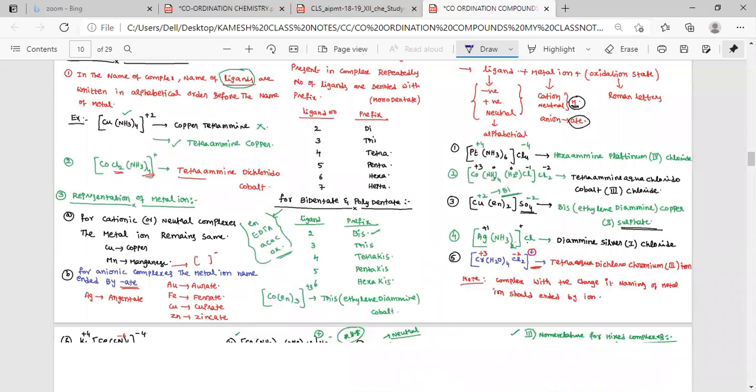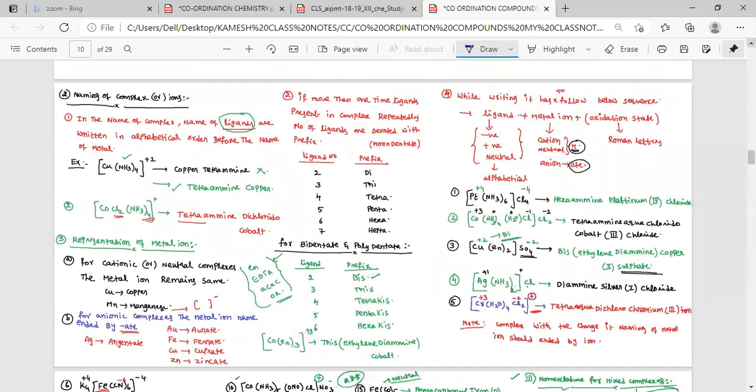Now, how to write the name of the complexes? Four ammines are there, tetraammine copper. Here you see, in the name of the complex, the names of the ligands are written in alphabetical order. First ammine you have to write. In this complex, it has chlorine and ammine. First we will write ammine, later we will write chlorido: tetraammine dichlorido.